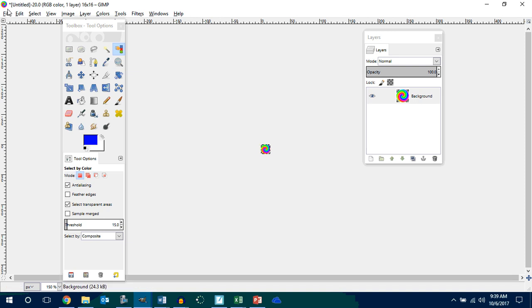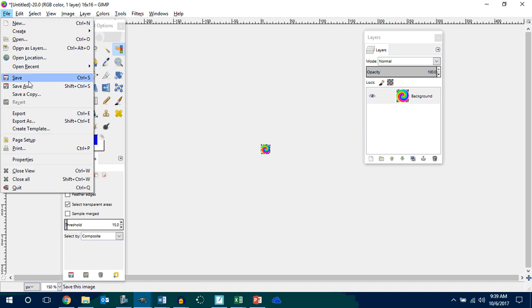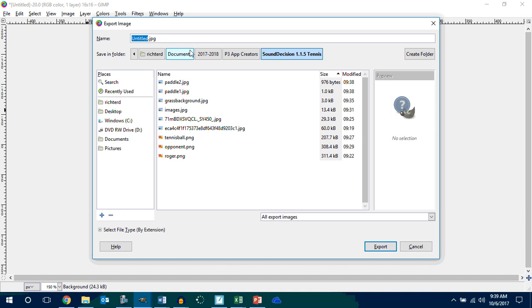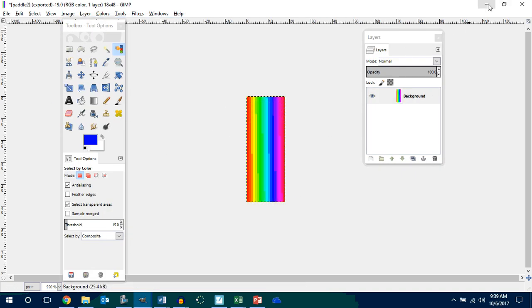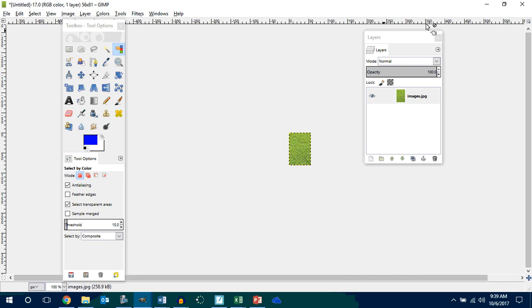Are you with me? File, export as. This is going to be my ball. This has to be a PNG because it has alpha channels in it. So .png, export as. Boom. All right.